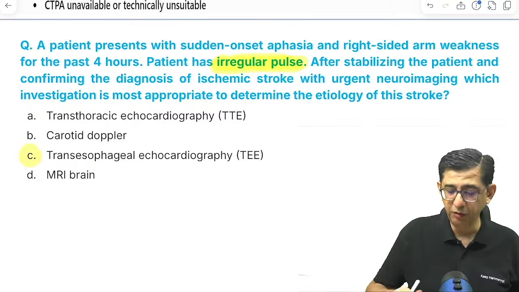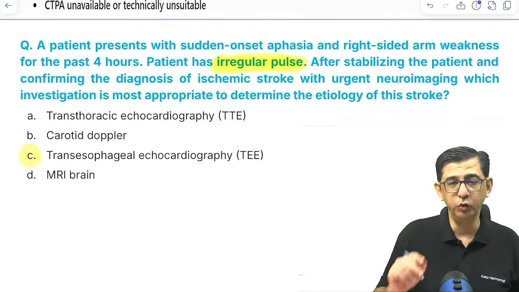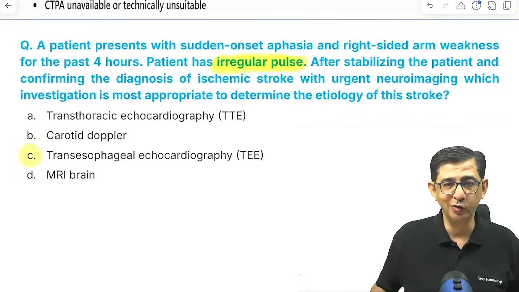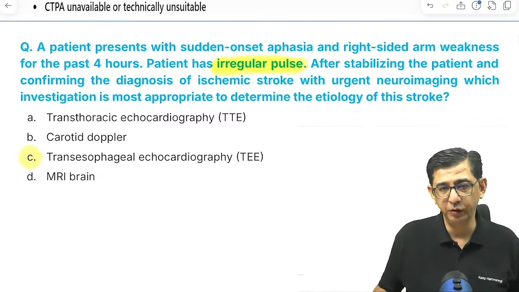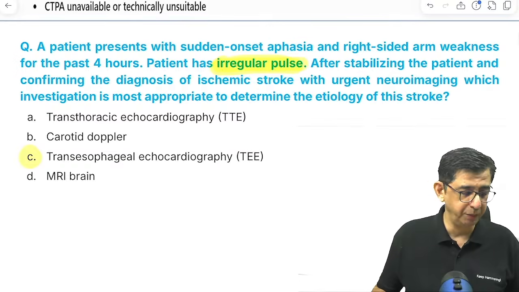I've given the rationale for the same. If I remove this, the answer changes over to a carotid Doppler. Do take a mental note of the fact that even carotid artery atherosclerosis could be the reason behind development of acute ischemic stroke in a patient.